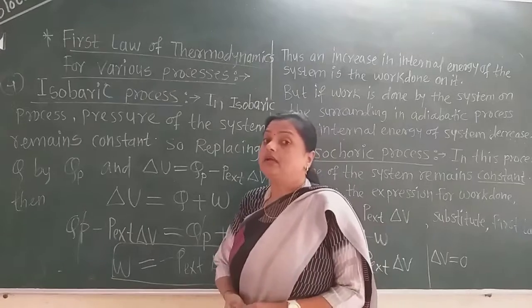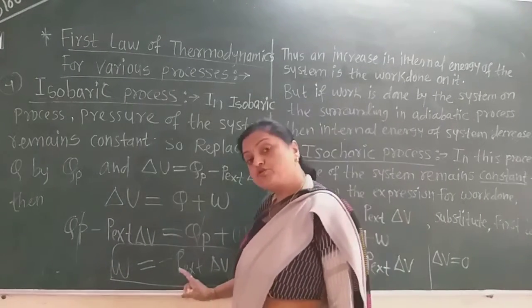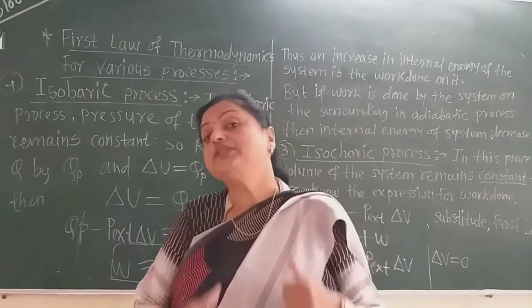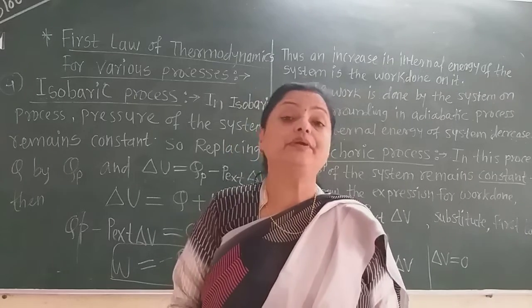In this way, the pressure of the system remains constant. Here there is no delta T term, so pressure remains as it is. Now this is about all the processes of the first law of thermodynamics.